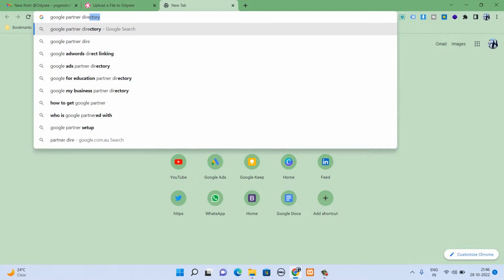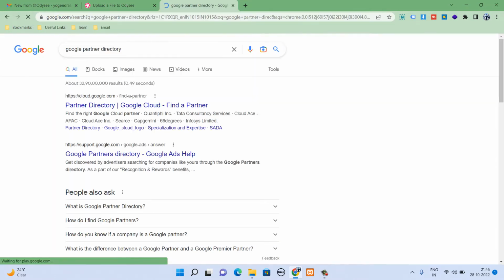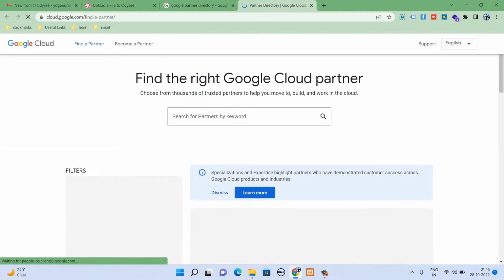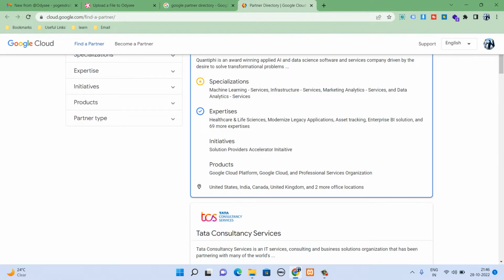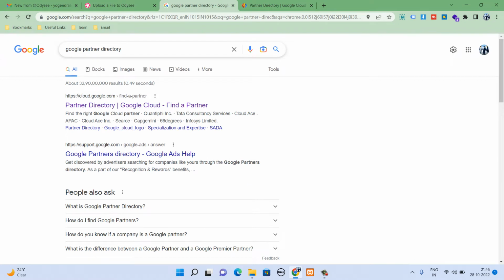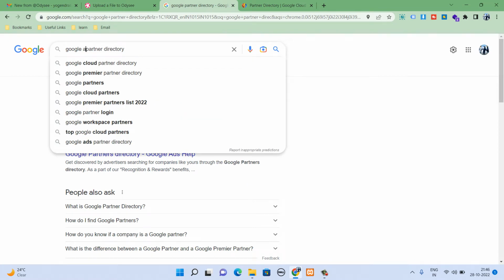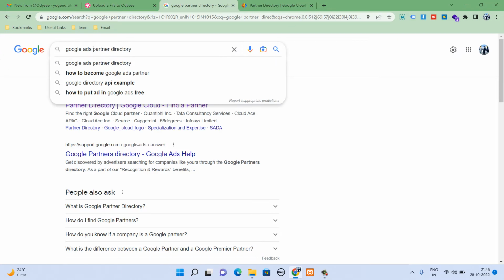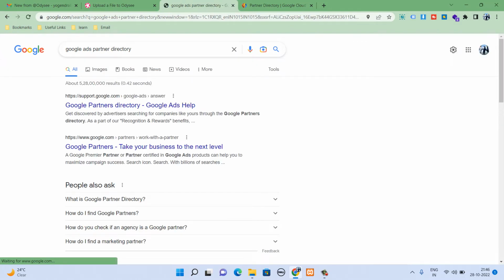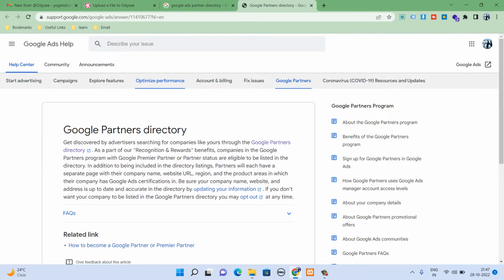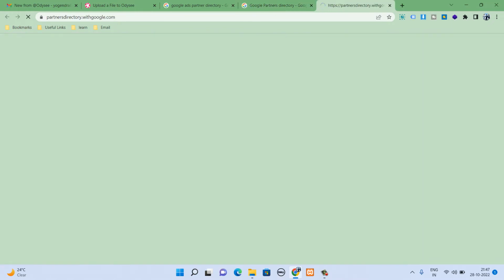Google partner directory. Actually, I forgot that we are searching for jobs in Google Ads, so we will have to type Google Ads partner directory. And now you will see that a web page will open, like Google partner directory, and you will get a link here, and you will have to click on this link.